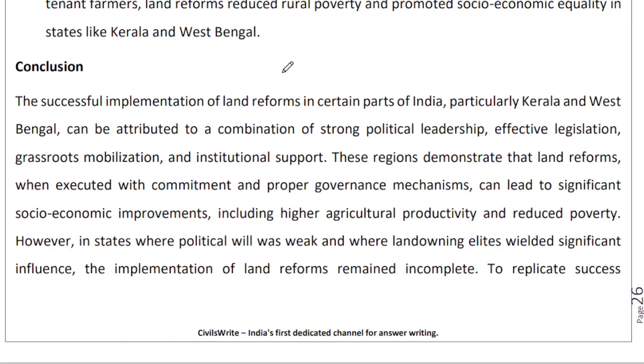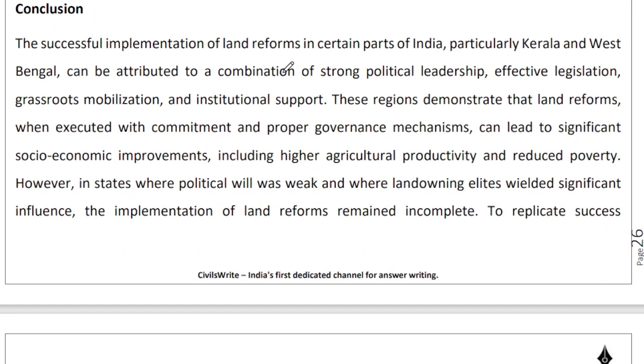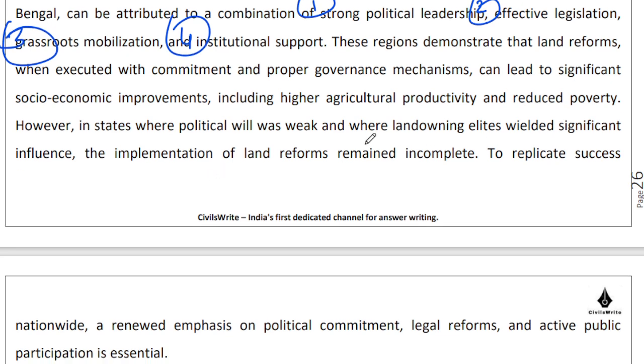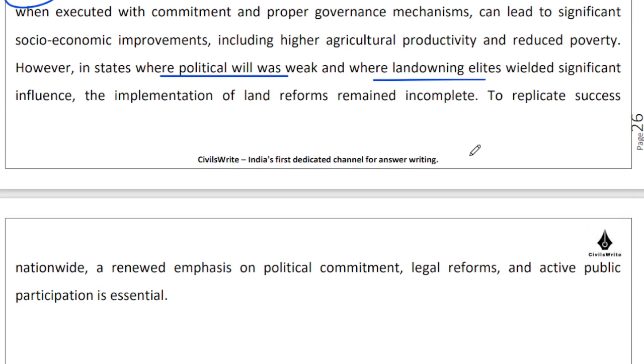So what is the conclusion? The conclusion is fairly straightforward. If you wanted a successful implementation, you had to have A, strong political leadership, B, effective legislation, C, grassroots mobilization, and D, institutional support. And that is when it gets implemented well. But in states where the political will was weak and the landowning elites had significant influence, implementation was incomplete.